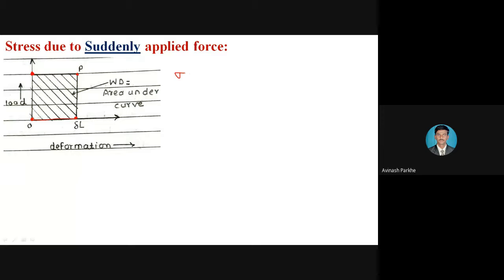Similarly, due to that suddenly applied load, sigma represents the maximum stress induced in that particular body, and capital P represents the suddenly applied load.